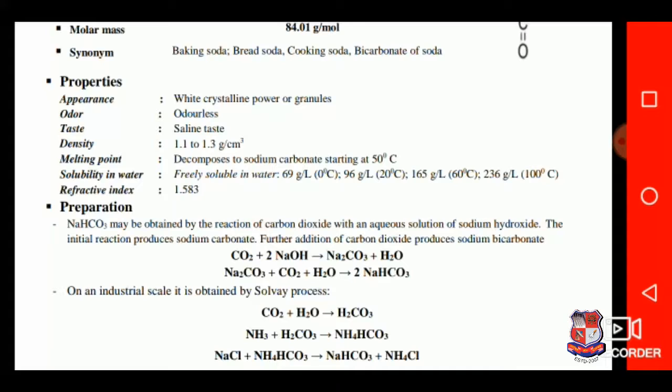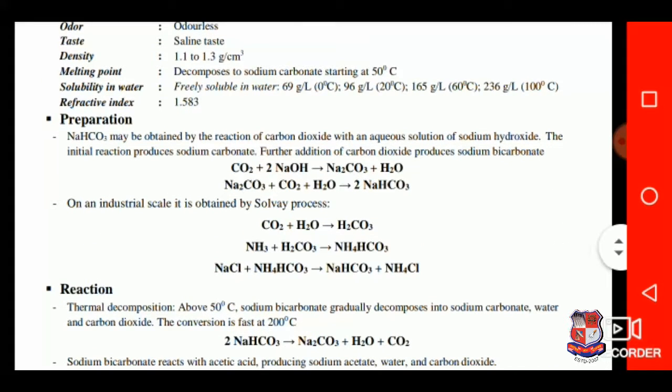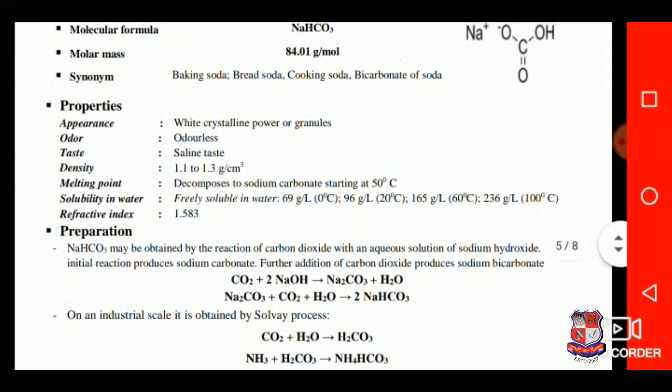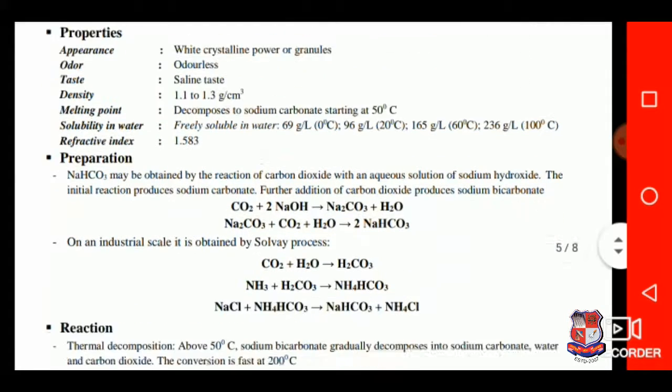Melting point, it decomposes to sodium carbonate starting at 50 degrees centigrade. Solubility in water, freely soluble in water. And refractive index, it has a refractive index of 1.583. So these are the descriptive properties, we can say the description of the compound.